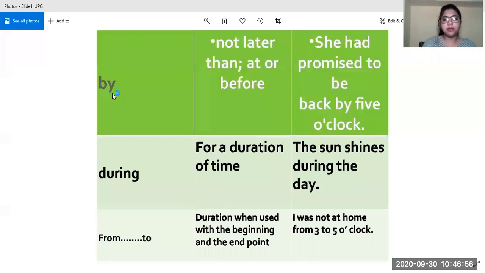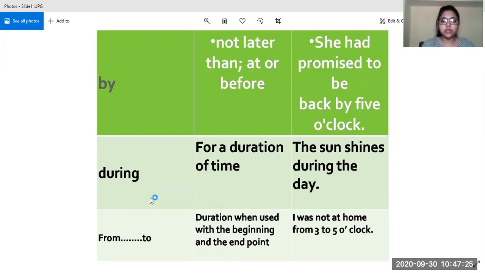Now comes "by". Whenever we use by, we mean not later than the specific time which has been provided, at or before. She had promised to be back by 5 o'clock. That means she'll be back at 5 o'clock or before 5 o'clock, but not later than 5 o'clock. So this is the meaning of by, when we use by to indicate time, right?